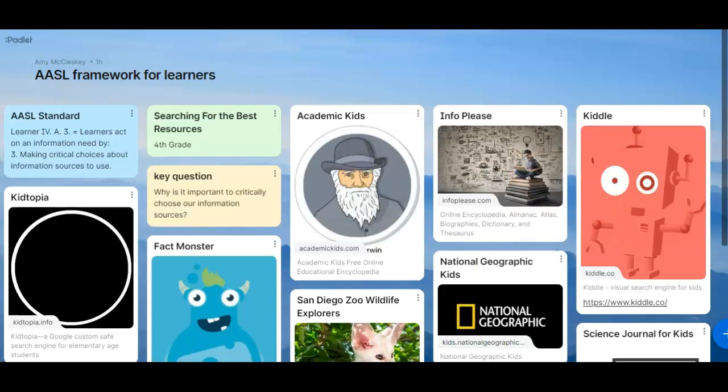Next, I also wanted to make sure that we talked about that it's always good to check at least a few different resources when doing your research, because different sources have different information. Some have more information, some have less information, so you don't want to just stick with the first one that you find. So another good resource would be the San Diego Zoo Wildlife Explorers.